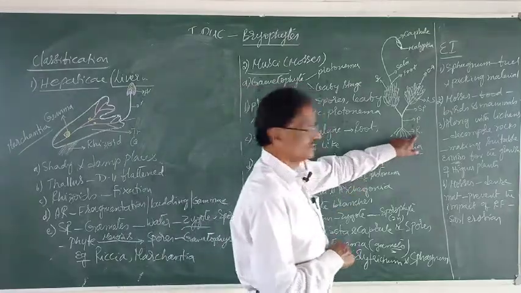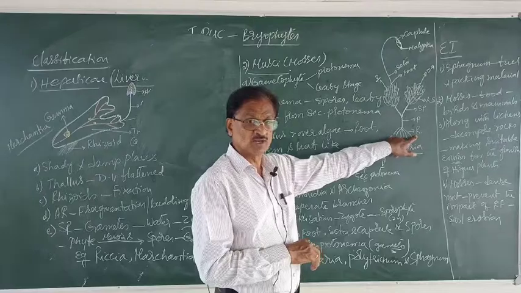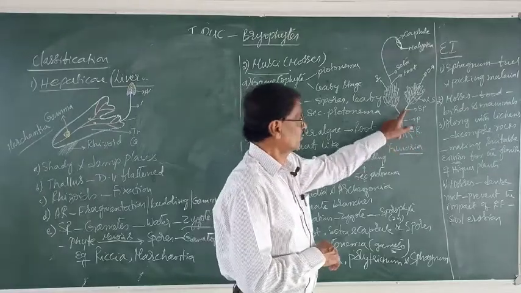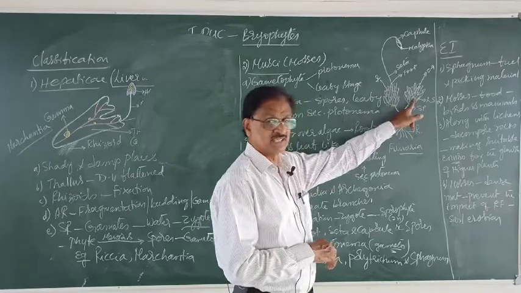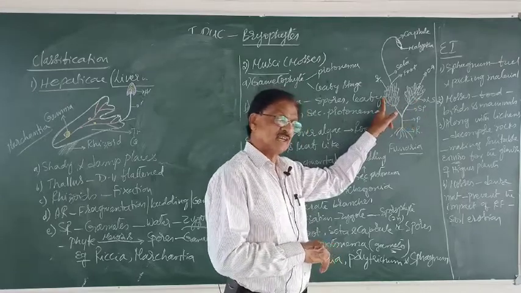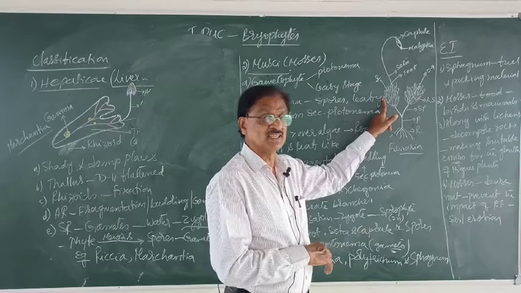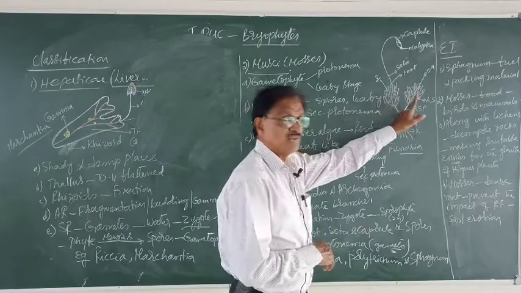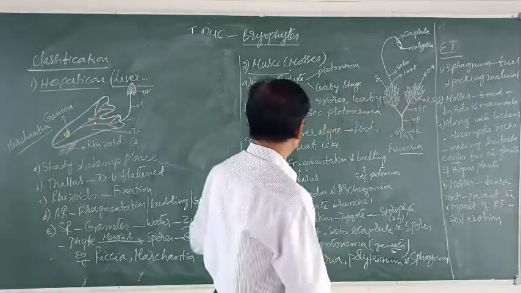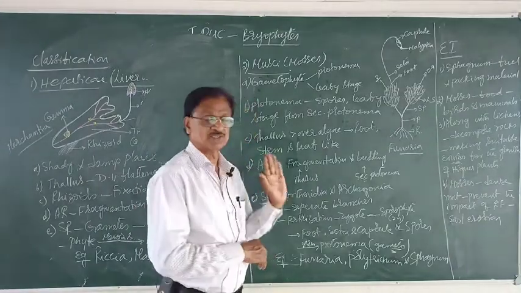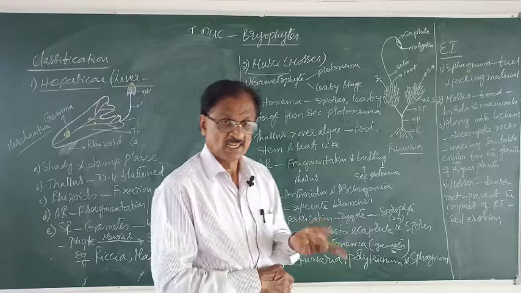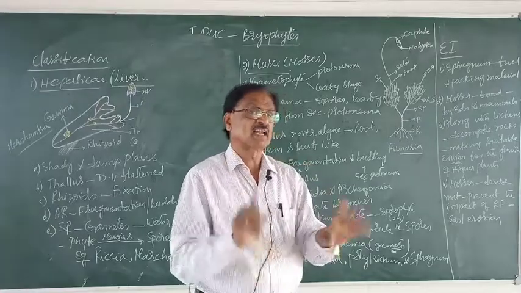Observe here, these are the rhizoids which are root-like. These are the protonema which are stem-like. And these are the leafy stages, where the leaves are spirally arranged, which are leaf-like. The next, asexual reproduction occurs by the fragmentation of the thallus.